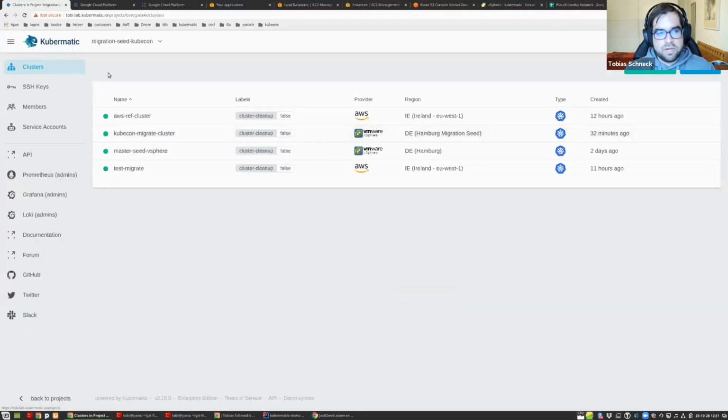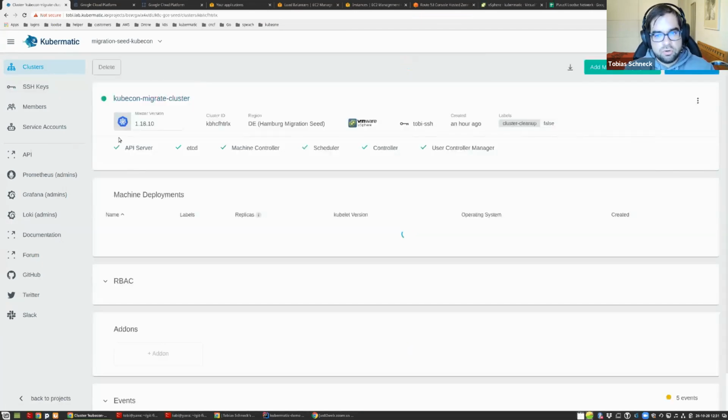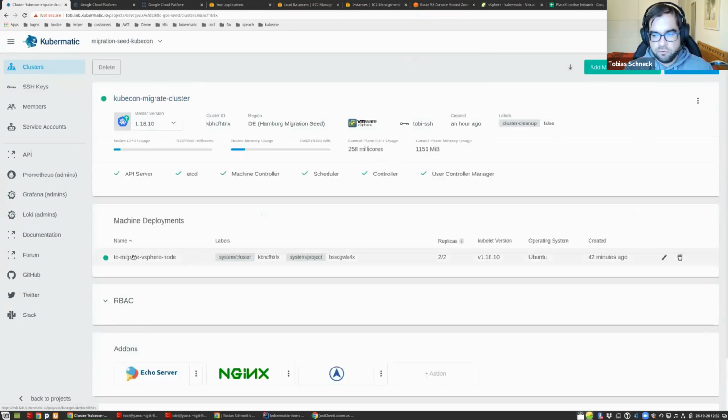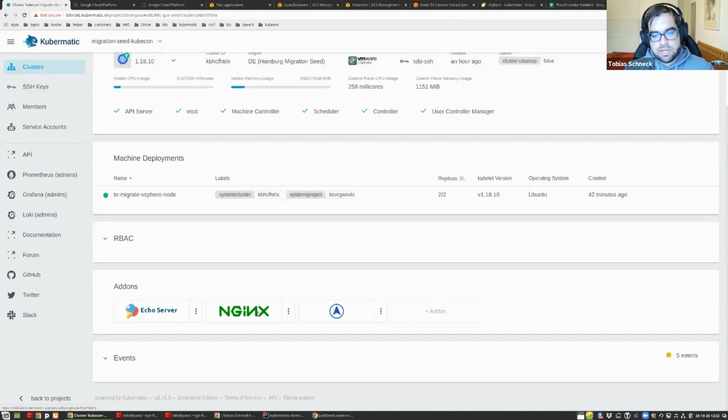And in this control plane, we have the dedicated clusters here. First, we have this kubecon-migrate cluster, which we want to migrate. Here we see this cluster contains the containerized control planes, a machine deployment of 2 nodes, and a so-called echo service, Nginx and MetalLB. This MetalLB points to the IP address of the vSphere and deploys our echo services.